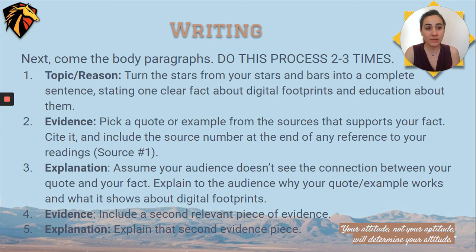After any piece of evidence, you need to make sure you include one sentence that explains the evidence. Assume your audience does not see the connection between the quote you've chosen and that first topic sentence. Explain to the audience why your quote or example works and what it shows about digital footprints. We call this a bridge sometimes. So you're bridging your evidence and the topic. Then you do that process again. Pick a second piece of evidence and explain that evidence as well.